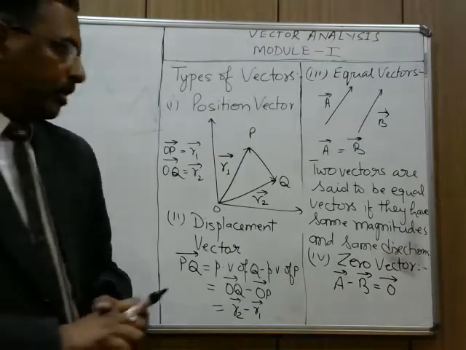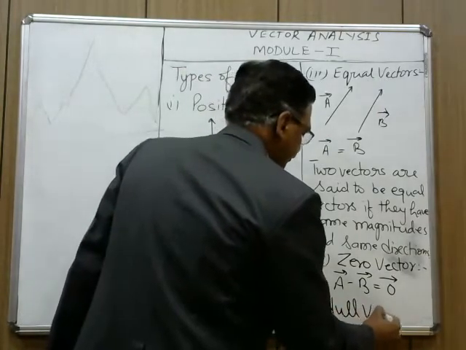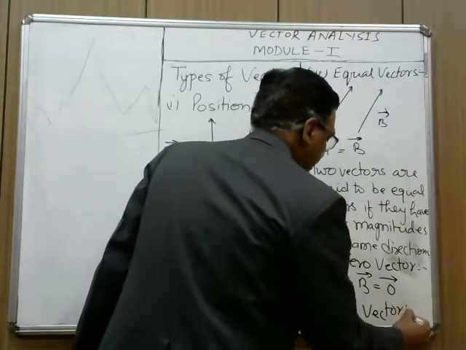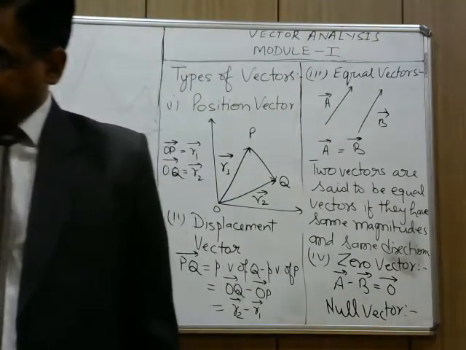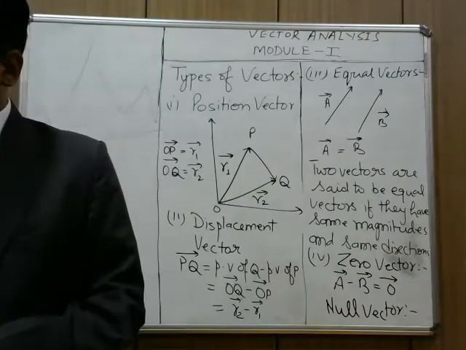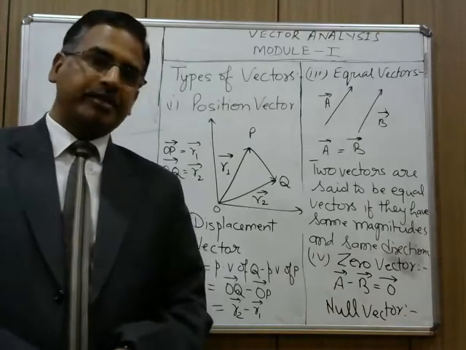Zero vector is also known as null vector. Once again I will repeat, zero vector is a vector which has zero magnitude, having no specific direction.